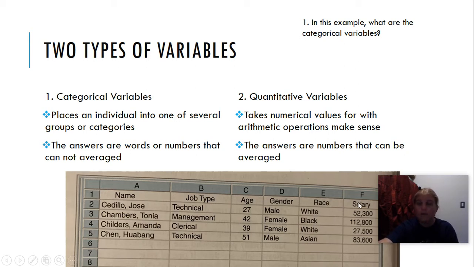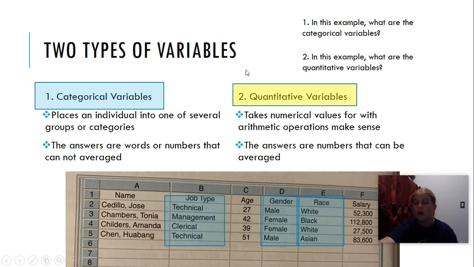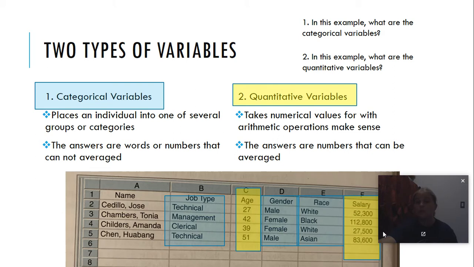That's categorical. Salary, these are numbers. Can I average the salary? Yes, so that's not categorical. So categorical variables are job type, gender, and race. Quantitative variables are numbers that can be averaged. So age is numbers, and I can average it. Salary is numbers, and I can average it. So those are my 2 quantitative variables in this example.